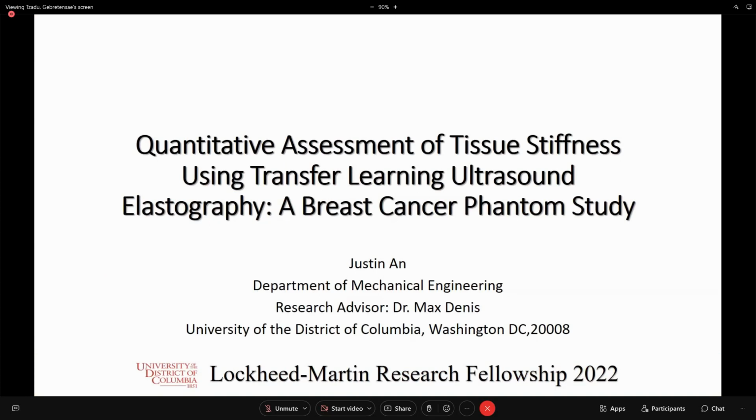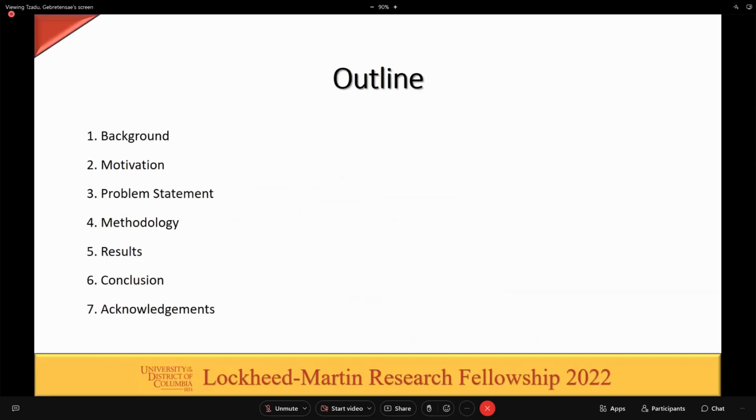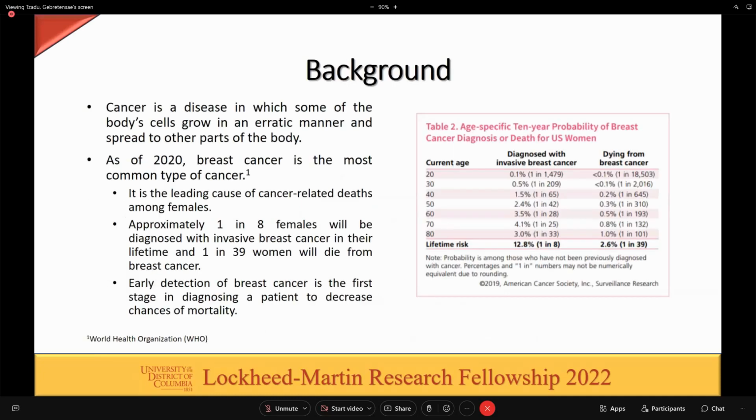So this is the outline that we'll be presenting throughout the presentation today. So for some background, cancer is a disease where some of the body's cells grow in an erratic manner and spread to other parts of the body. According to the World Health Organization, as of 2020, breast cancer is the most common type of cancer.